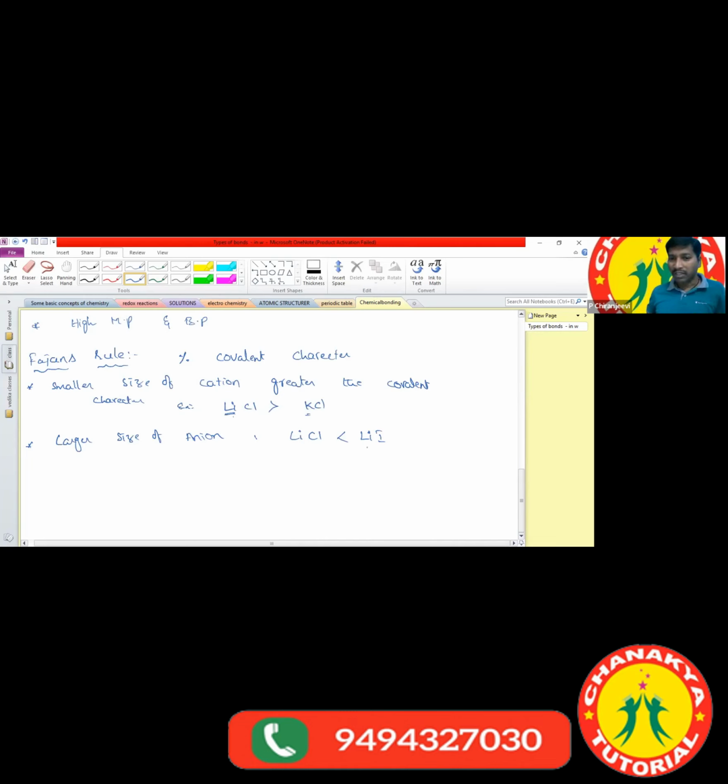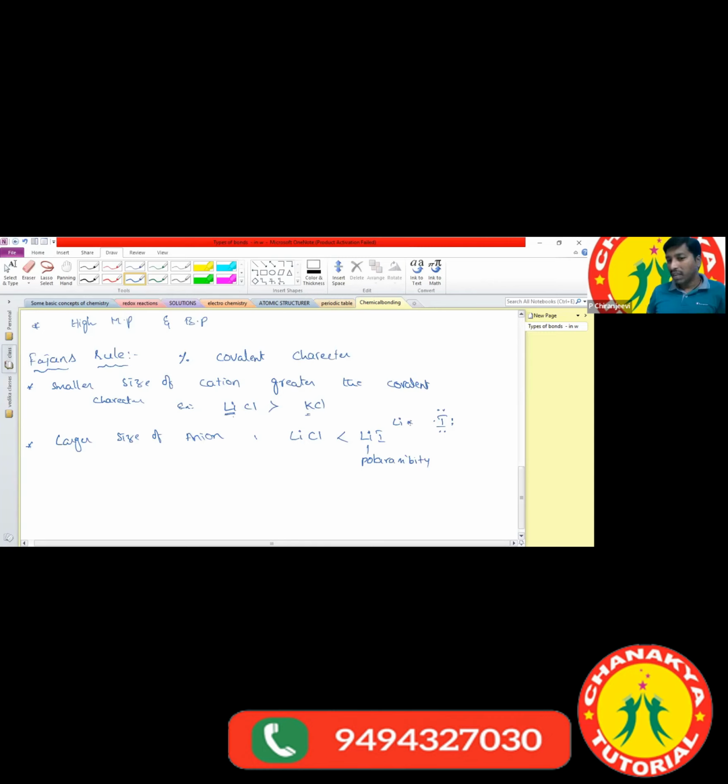One more concept is that. Sir, what is meant by polarizability? Distortion of the electron cloud around the anion by the cation is called polarizability. Sir, iodine has a larger size. Iodine is surrounded by 7 electrons. How many electrons are there in the valence shell? 7 electrons. Lithium has 1 electron in its outermost orbital.